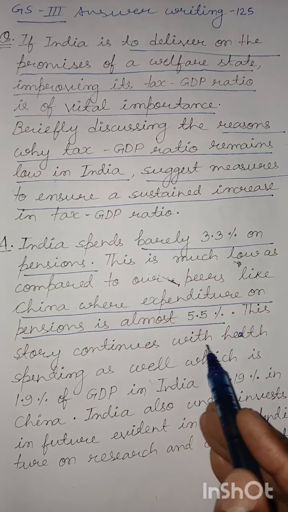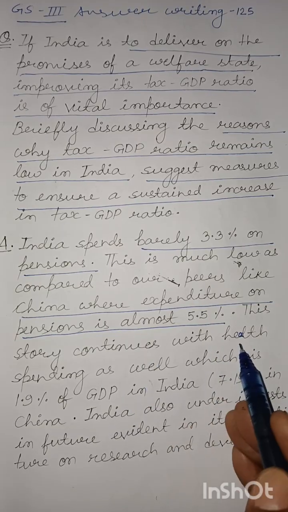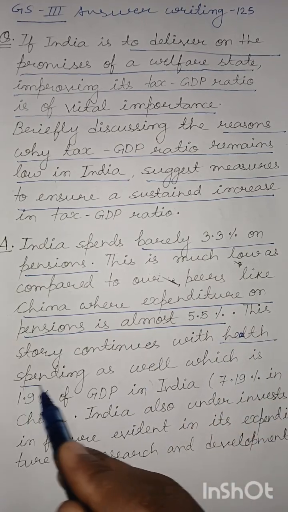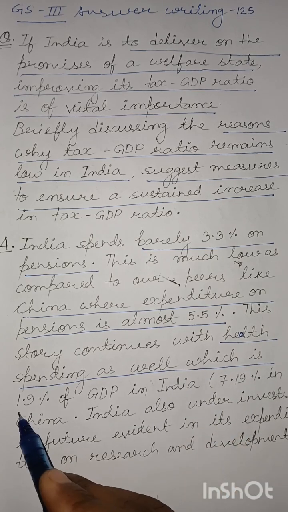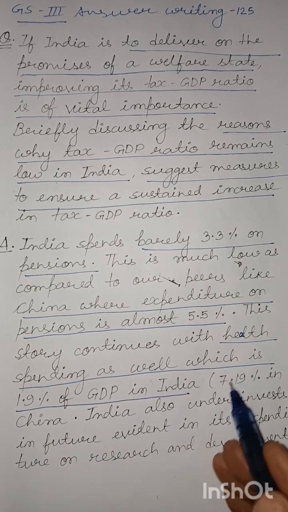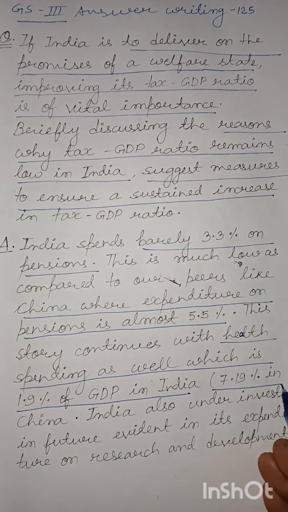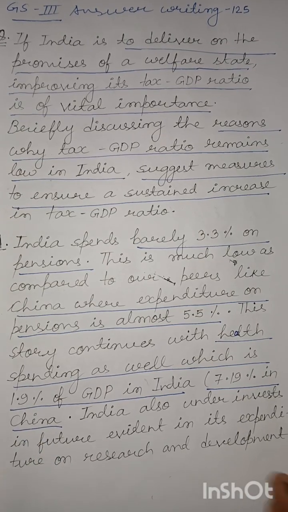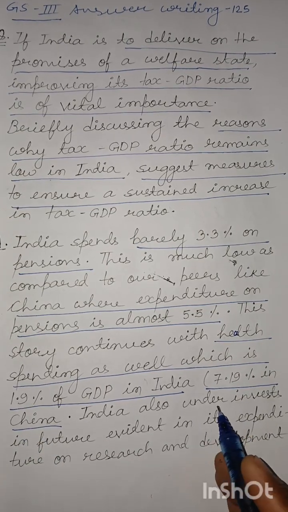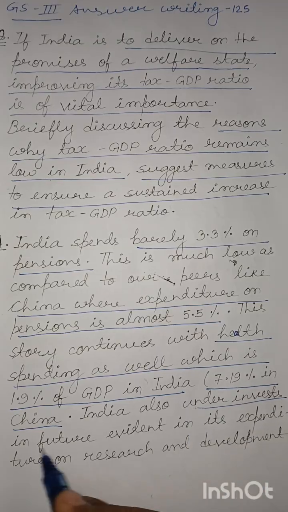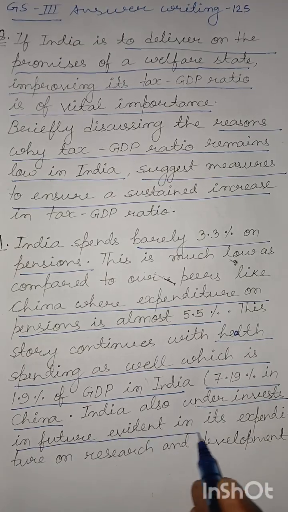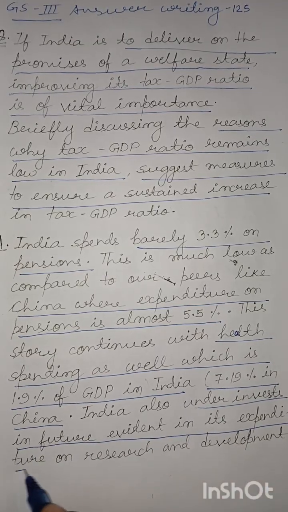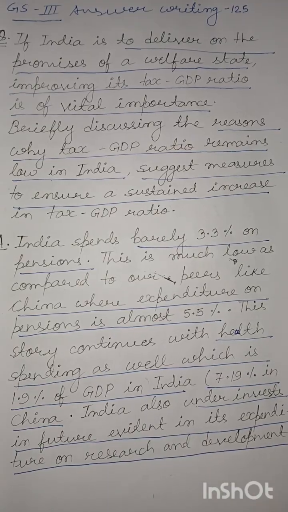This story continues with health spending as well, which is barely 1.9% of GDP in India. You can understand it's almost 4 times that in the case of China, where it is 7.19%. India also underinvests in its future, evident in its expenditure on research and development.